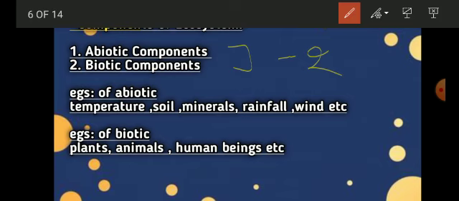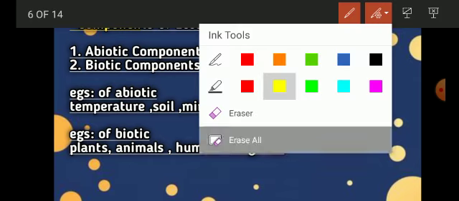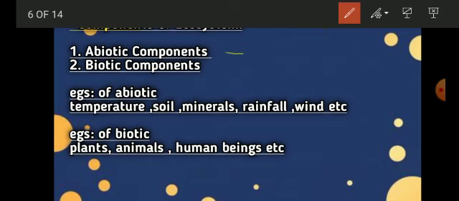Abiotic means it includes all the non-living things. Got it? So that is your abiotic components, which includes non-living stuff. For example, temperature, soil, minerals, rainfall, wind, etc. These are some examples of your abiotic components.